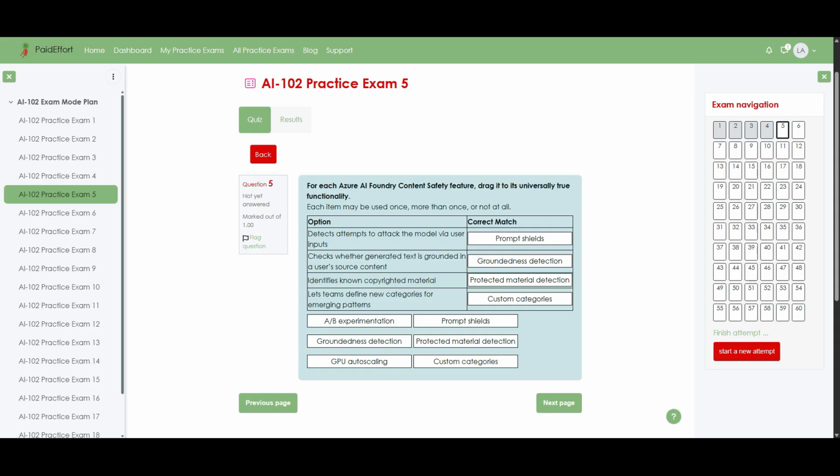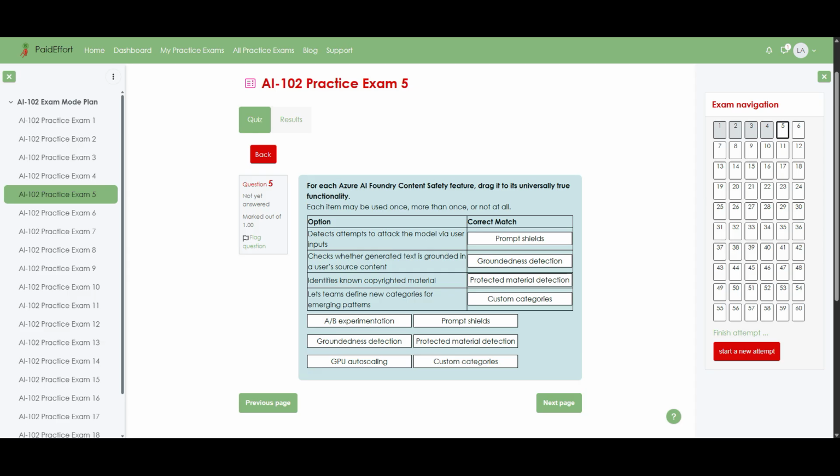Now I'm going to explain why each of these matches is correct, so the different safety tools are easy to remember. Firstly, prompt shields watch incoming prompts for signs of prompt injection or other user input attacks, so they naturally match detecting attempts to attack the model. Secondly, groundedness detection evaluates whether a response stays close to the user's provided sources, which is why it aligns with checking that text is grounded in source content.